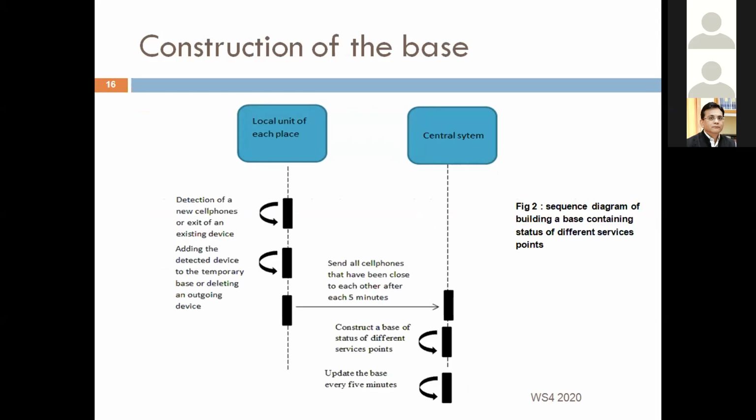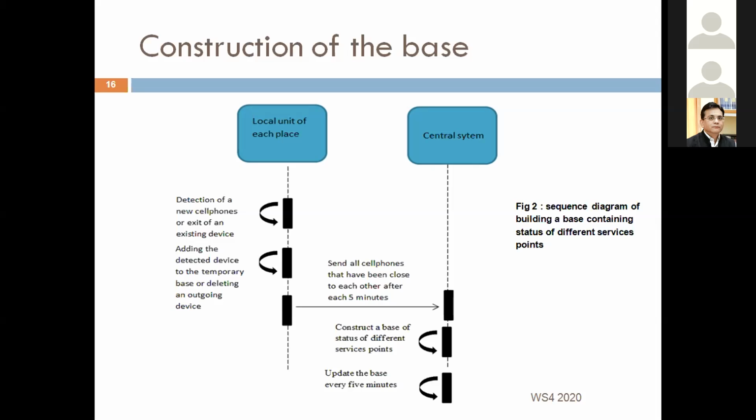Then we calculate the number of cell phones in that place, so we can have the density of people in all places of the city. When someone wants to go to a particular place, he can connect to the application and choose the type of the desired place, and our system will choose the place of the same type where the density is lower.